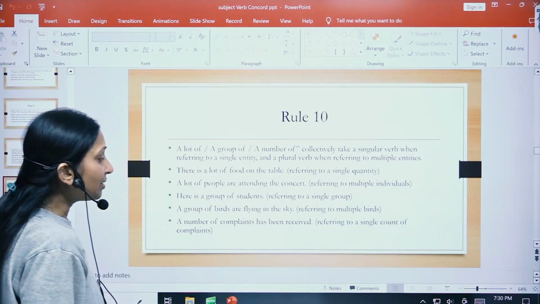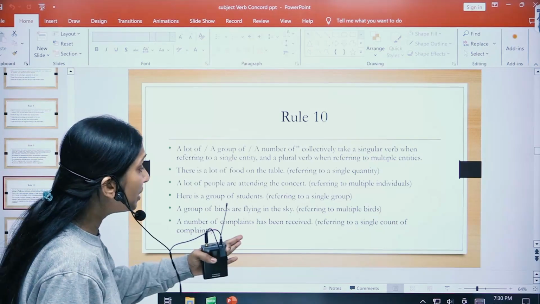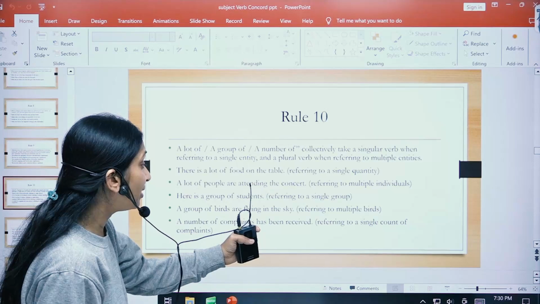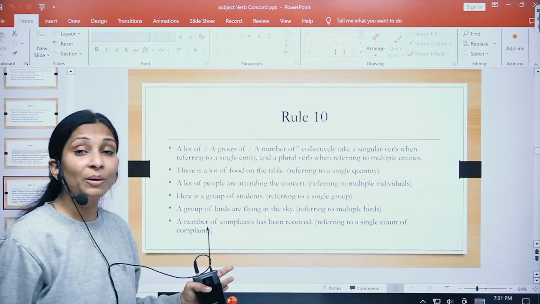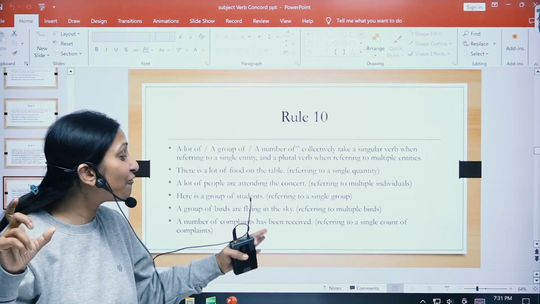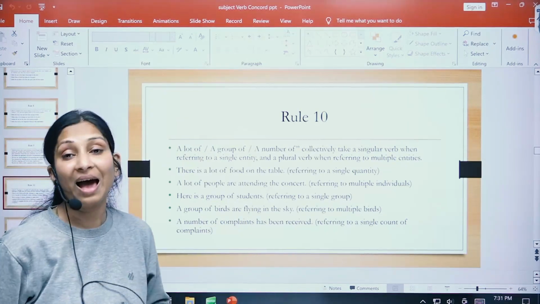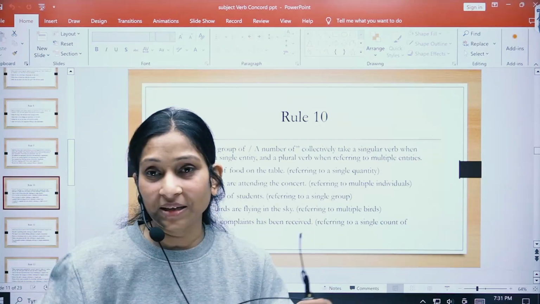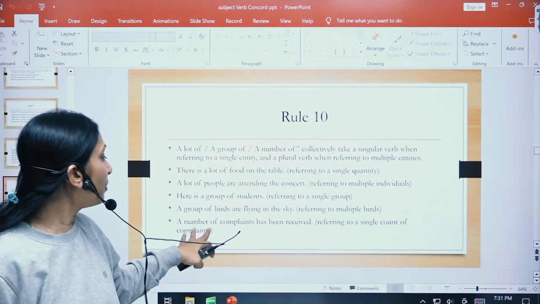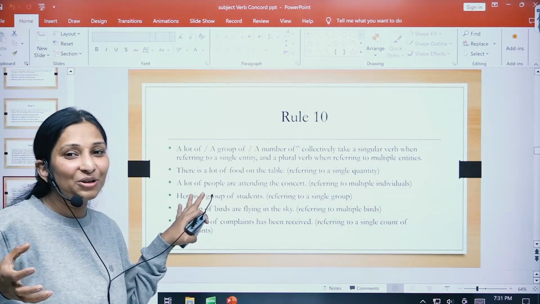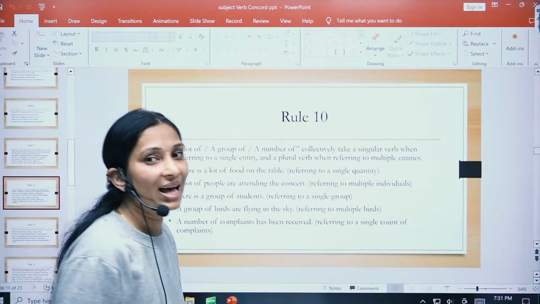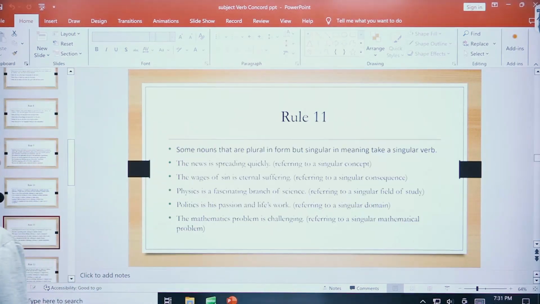A number of complaints have been received. It should be have, because complaints here means multiple complaints. But the number of complaints has been received, referring to a single count, the count of the same kind of complaints. That's why has has been used over here and not have. Okay, let us go ahead with the next rule, children.